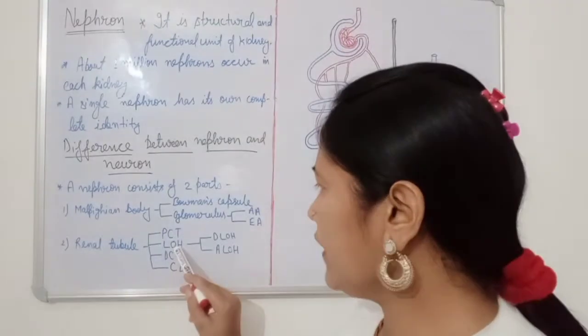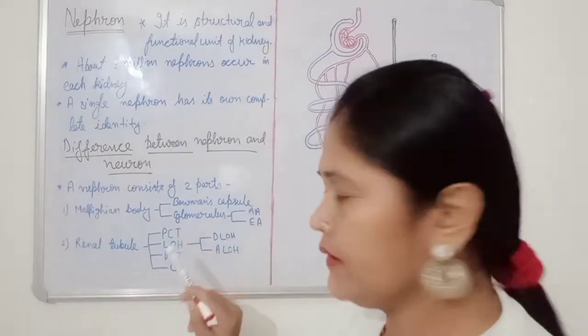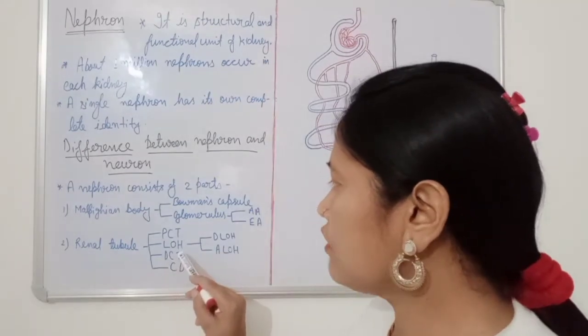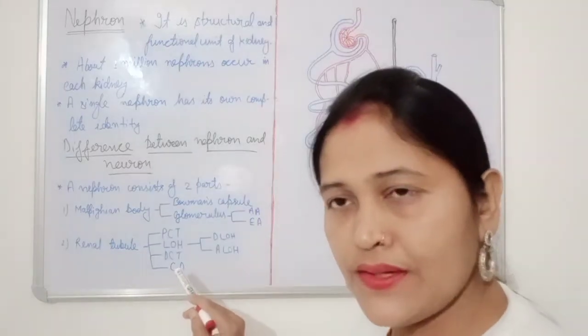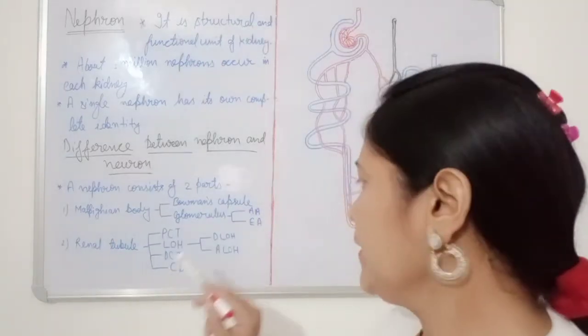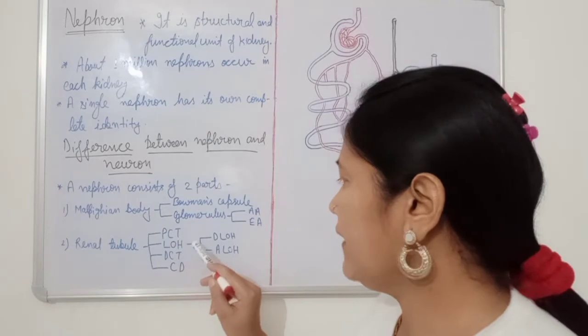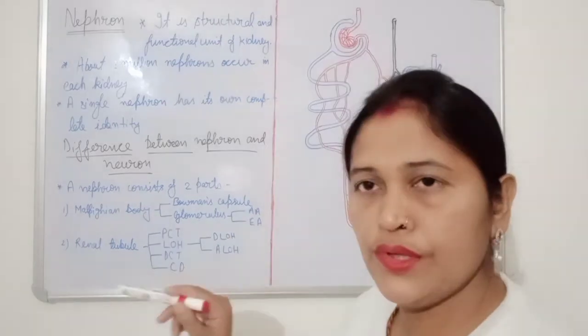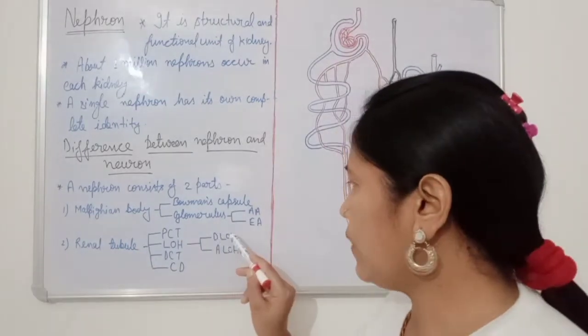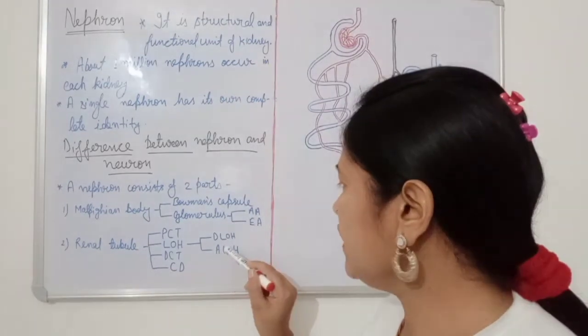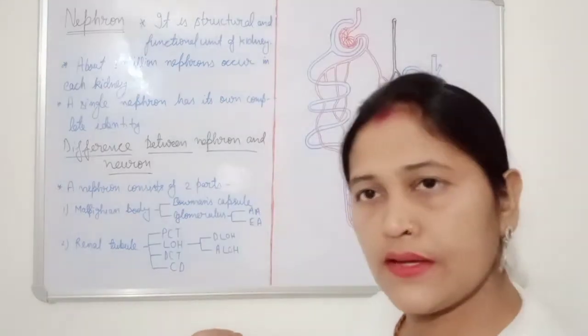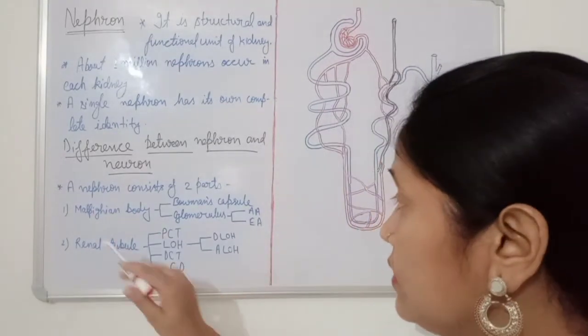LOH, loop of Henle. DCT, distal convoluted tubule. And CD, collecting duct. I think you're having no problem. Again, the loop of Henle has two portions: DLOH, descending loop of Henle, and ALOH, ascending loop of Henle. Clear? So these are all the parts.